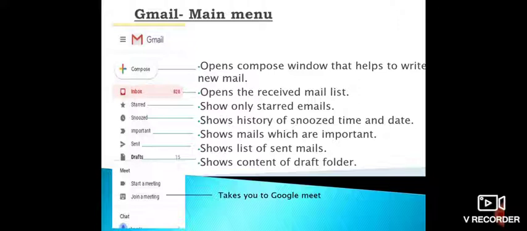Inbox. This opens the received mail list. Starred shows only starred emails. Snoozed shows the history of snooze time and date.